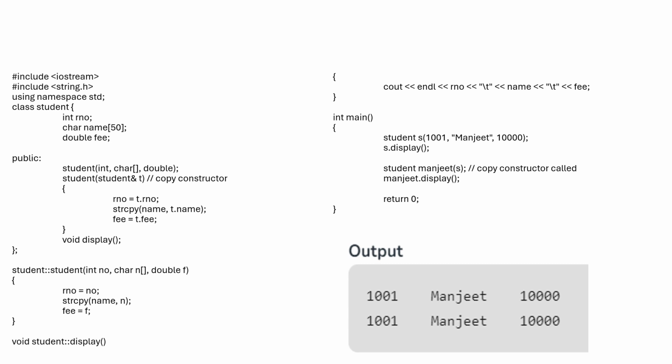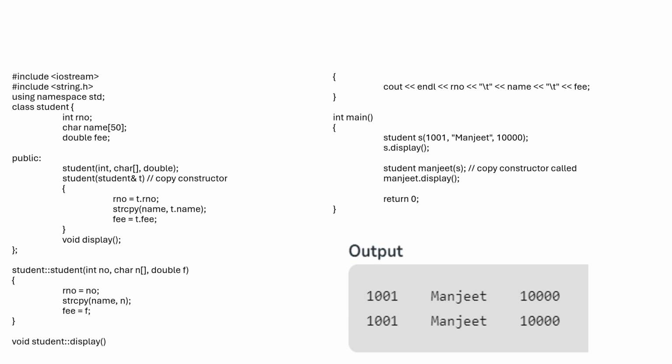Next we initialize the register number to t's number and copy the name from t. We assign every normal variable from the copy constructor's t variable, like p equals t dot p. Now we are going to display everything. Outside, there is the normal constructor Student with integer, character, double, where we initialize everything, and we display the register number, name and everything.